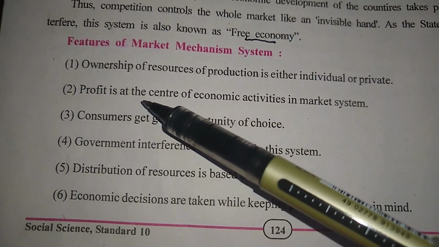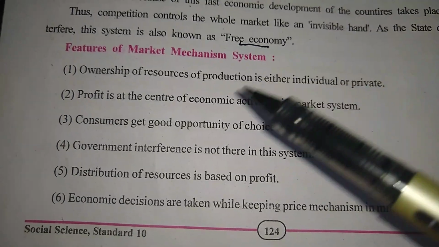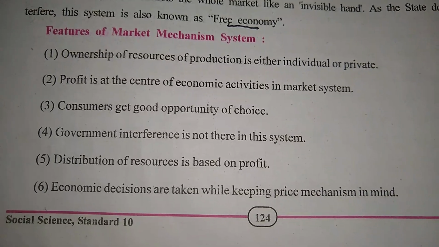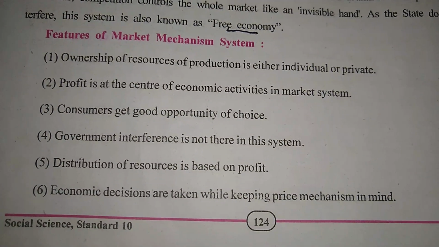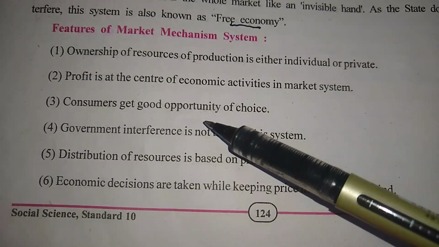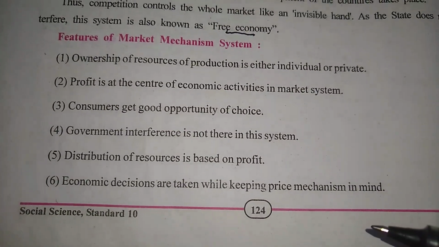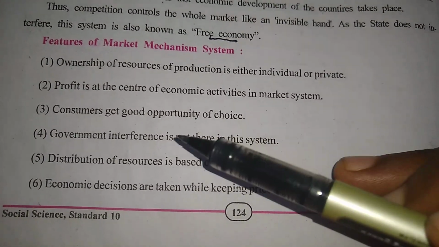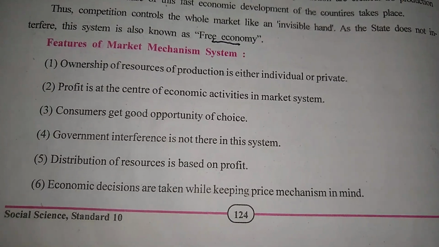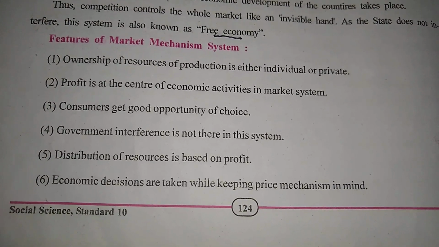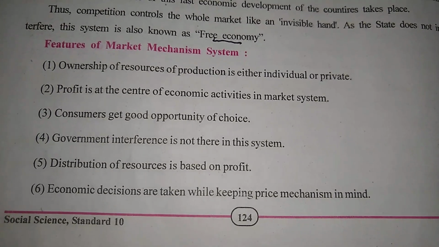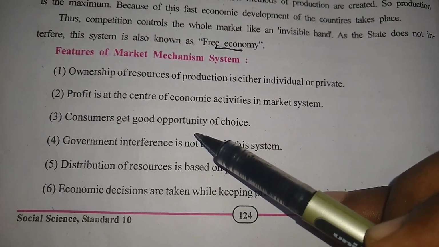Second, profit is at the center. As I already told you, all the economic activities in the market are done keeping profit at the center. Third, consumer gets a good opportunity of choice because there are so many competitors. The consumer gets the opportunity to decide which particular product to buy. For example, right now if you want to purchase toothpaste, you have so many competitors, so many opportunities available. You have n number of choices. So the consumer gets a good opportunity of choice.